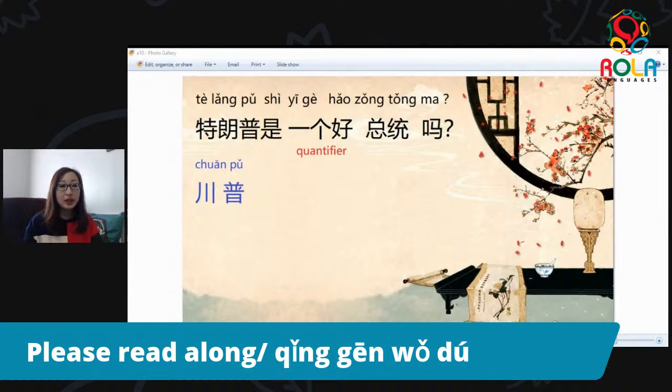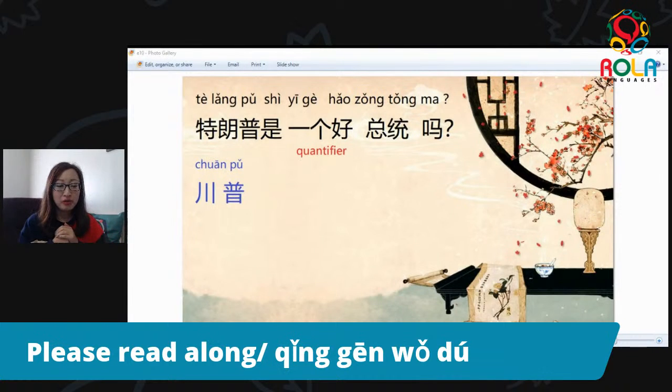All right, so here we have a sentence. 特朗普是一个好总统吗？ All right, here we can see. So 特朗普, Trump. 是, is. 一个, okay. 个 is, as I have marked, a quantifier. It is what I would like to call quantity words. It does not mean anything, but it means one item.